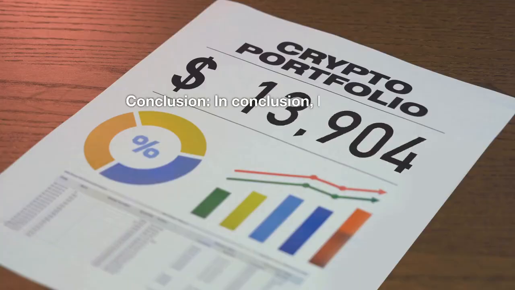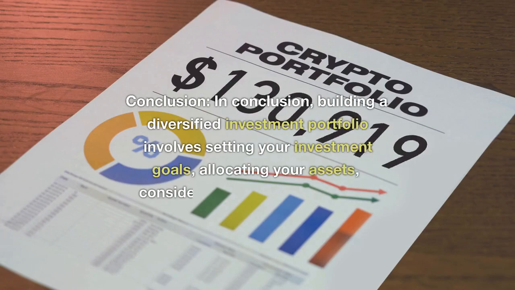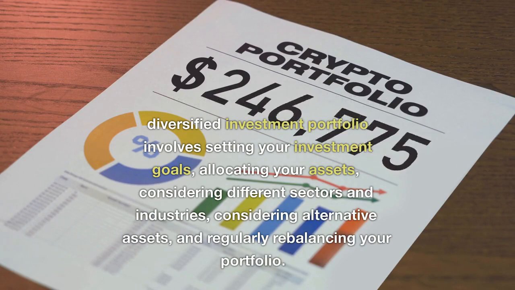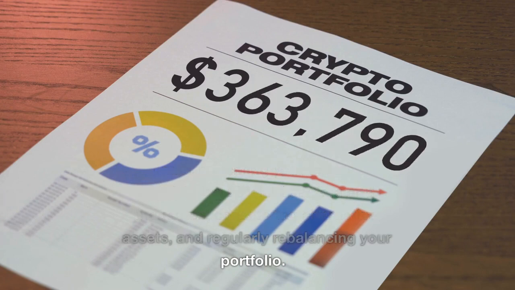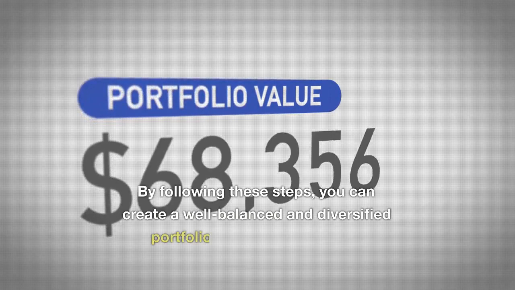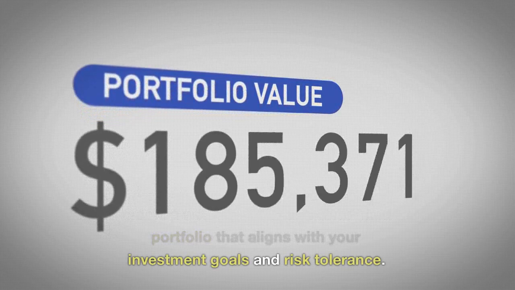goals. Conclusion. In conclusion, building a diversified investment portfolio involves setting your investment goals, allocating your assets, considering different sectors and industries, considering alternative assets, and regularly rebalancing your portfolio. By following these steps, you can create a well-balanced and diversified portfolio that aligns with your investment goals and risk tolerance.